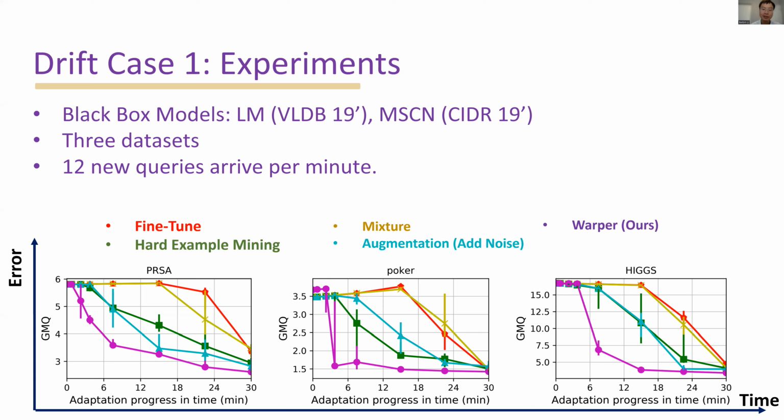And at last, the purple lines represent our proposed Whopper system with a GAN to generate additional synthetic queries to further fine-tune the system. Compared to the naive fine-tuning, our Whopper system is about 3 times to 7 times faster to reduce half of the Q error in our experiments.